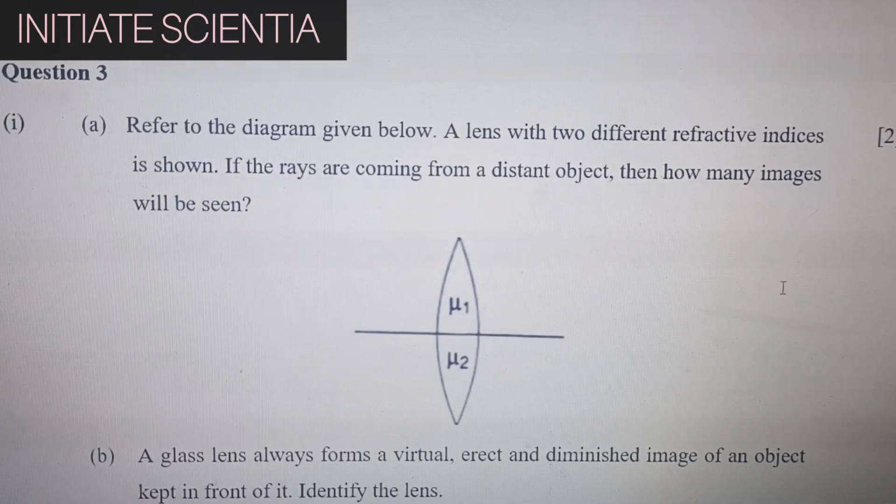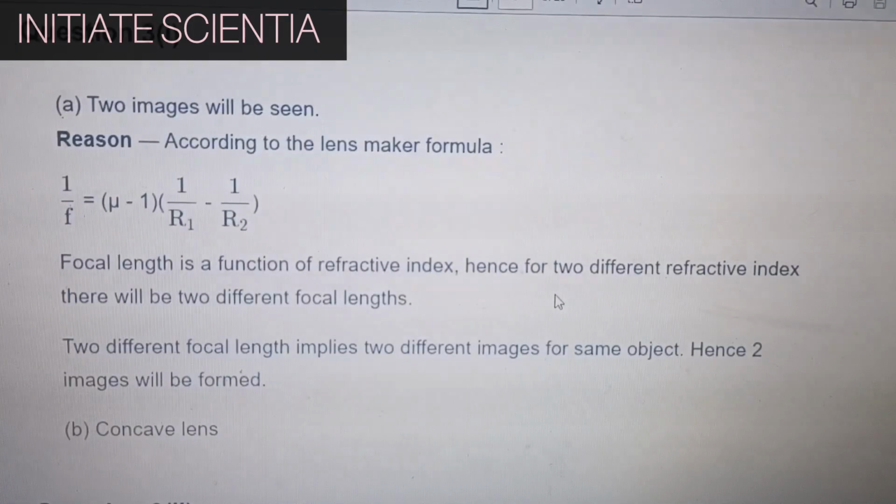Refer the diagram given below. A lens with two different refractive indices is shown. If the rays are coming from a distant object, then how many images will be seen? Two images will be seen.